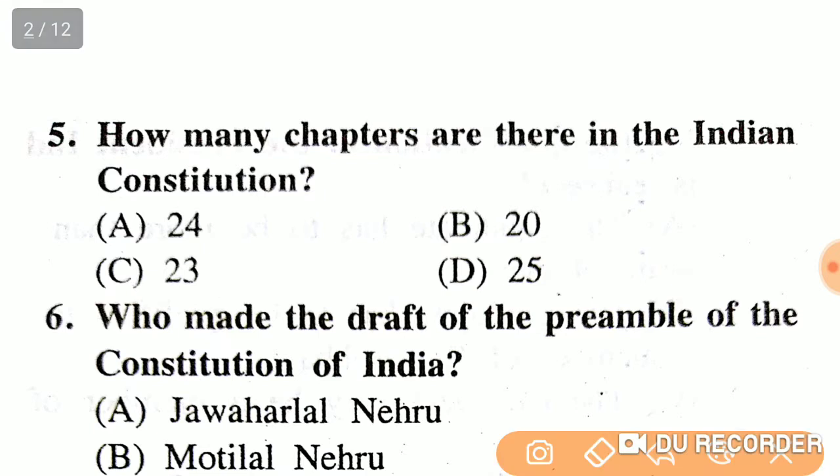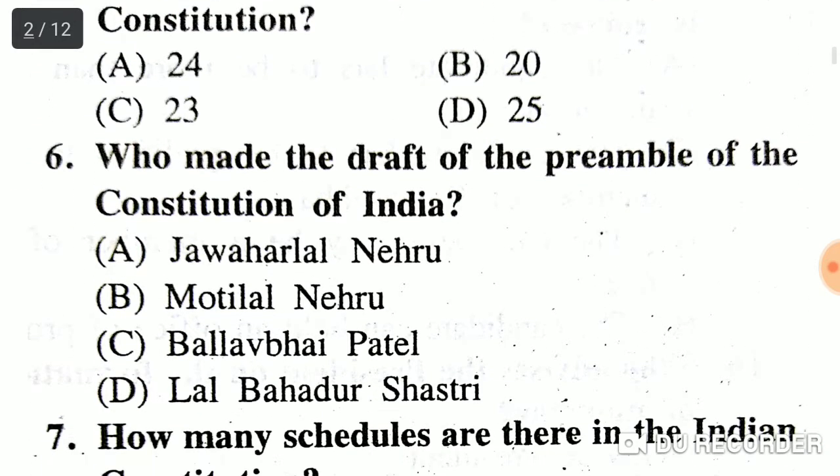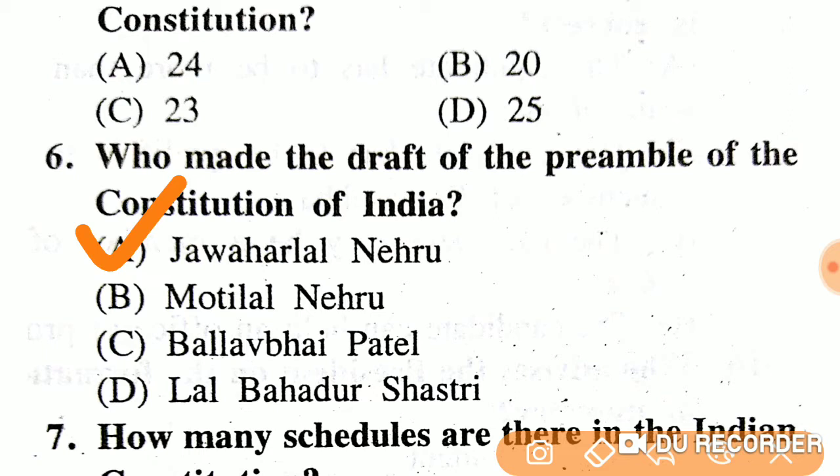Question number 5. How many chapters are there in the Indian Constitution? 24, 20, 23, or 25? The right answer is option A, 24. Next question. Who made the draft of the preamble of the Constitution of India? Jawaharlal Nehru, Motilal Nehru, Vallabhbhai Patel, or Lal Bahadur Shastri? The right answer is option A, Jawaharlal Nehru.